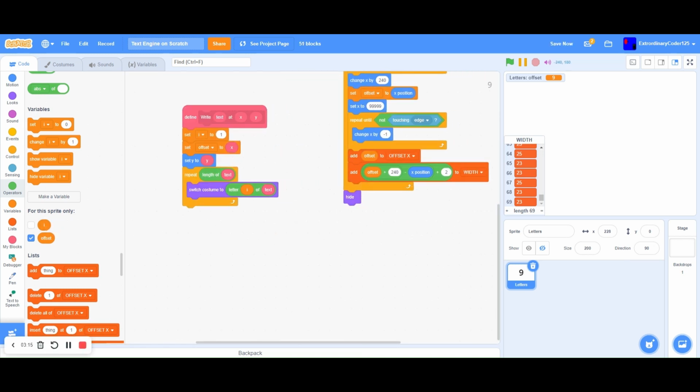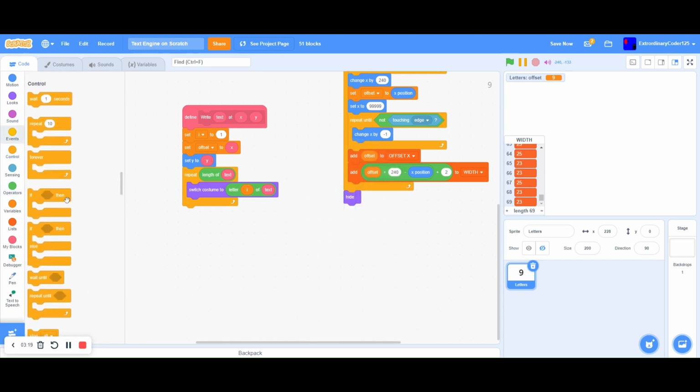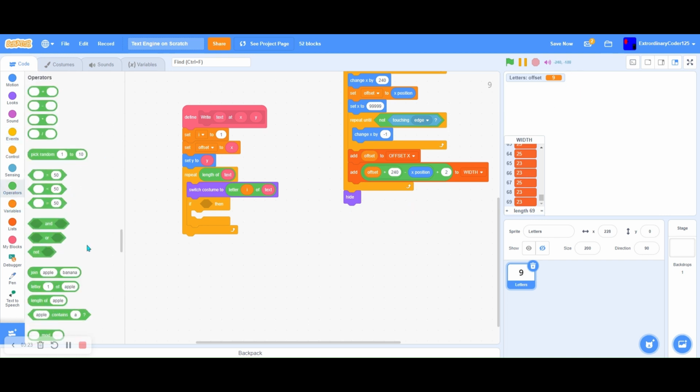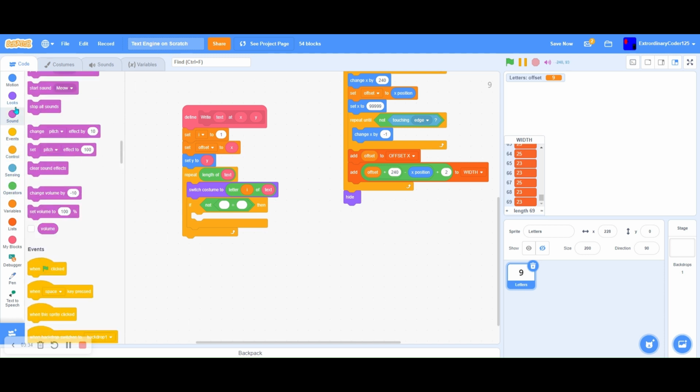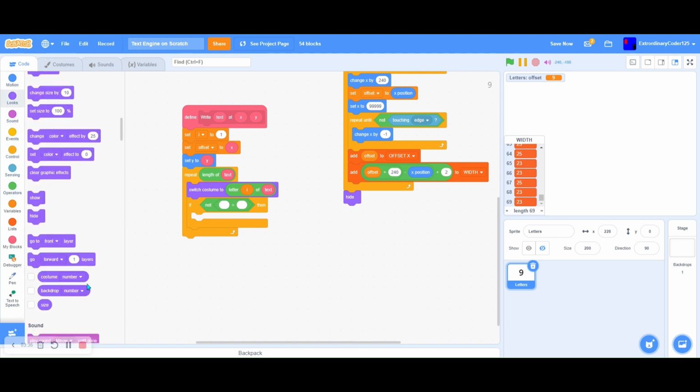And then what we're going to do next is, you know how we made a space? Well, we don't want it to show, right? So we're going to do if not, and then we put the space character on the right side of the equals. And then if not costume name, not costume number, because the number can change.